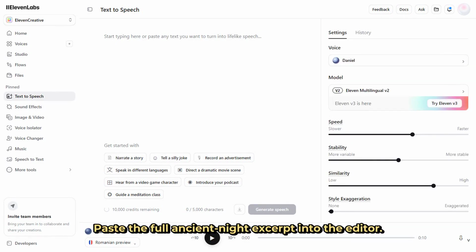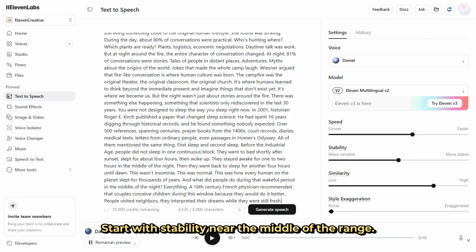Paste the full Ancient Night excerpt into the editor. The wording stays untouched because this is a voice test. Start with stability near the middle of the range. Too much can sound flat, while too little may wander. Click Generate and wait for the first take to finish.